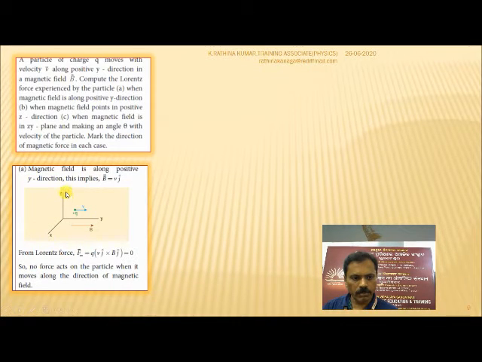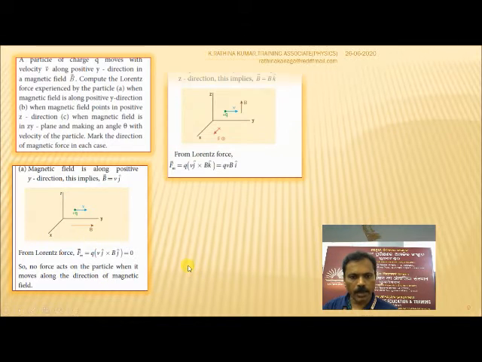And this is the diagram for when the magnetic field is along the positive y direction. So the equation will be: B vector will be B j, because it is in the y direction, y is positive. So the Lorentz equation will become: the magnetic force will be q into v j vector cross B into j vector. They are in the same y direction, so no force acts on the particle when it moves along the direction of the magnetic field.